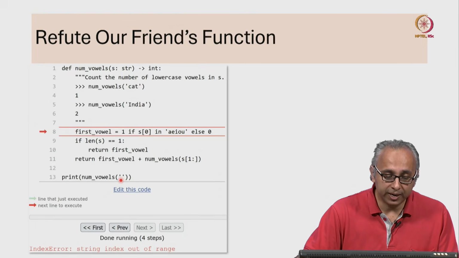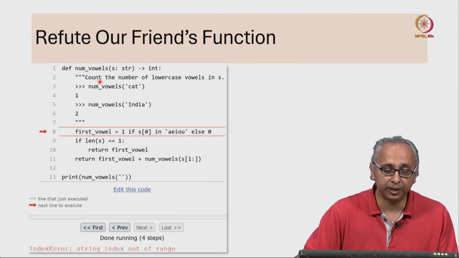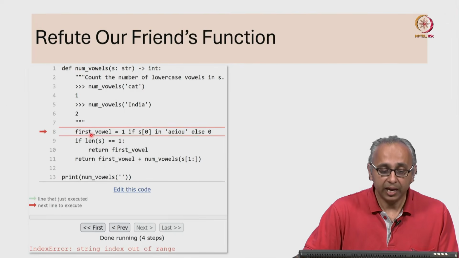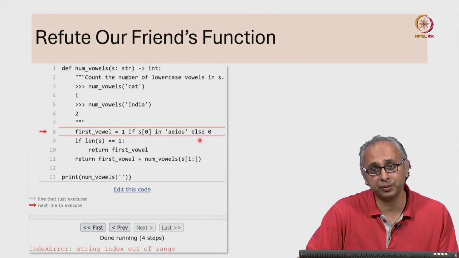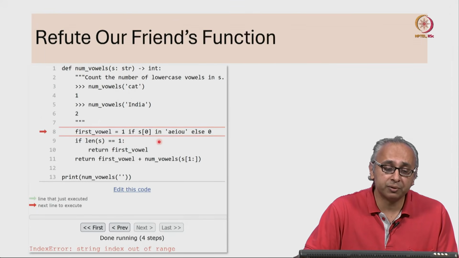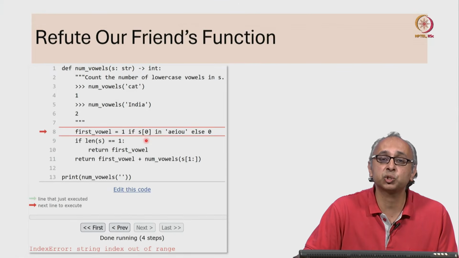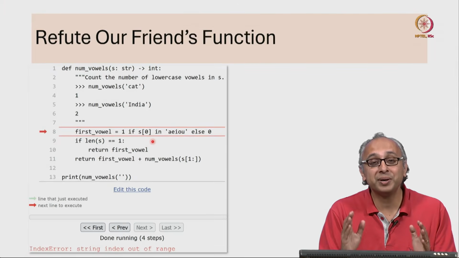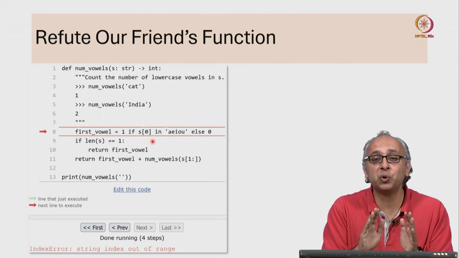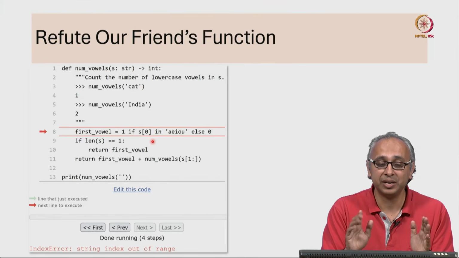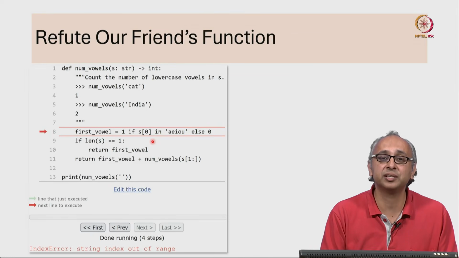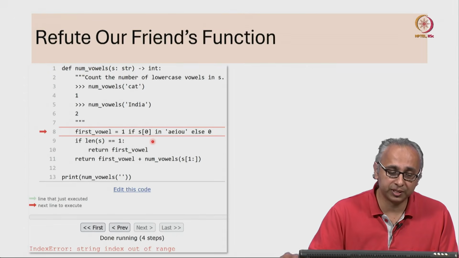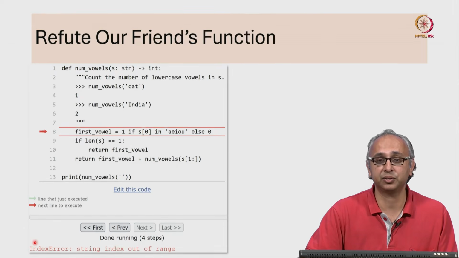Why? Because when we pass s as the empty string and reach this line, in order to initialize first vowel to something, we have to evaluate this expression. And evaluating this expression requires us to calculate s square bracket 0. Remember, the empty string has no legal indices. So this is incorrect. We cannot actually calculate the 0th index of the empty string. And because of this, we get this index error message.